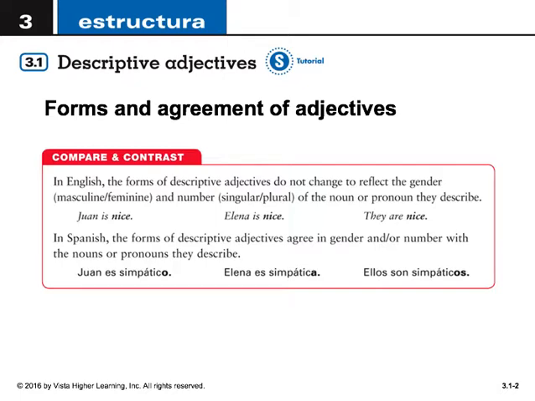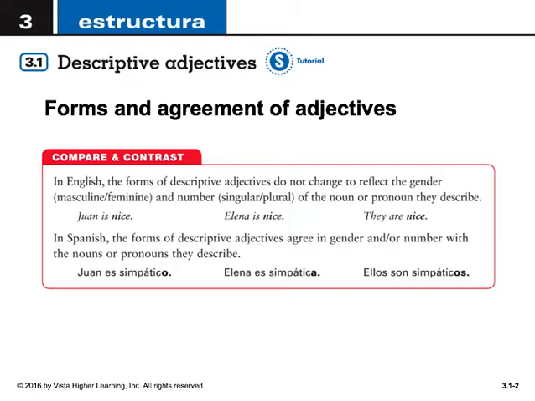And there are four forms, right? There's o, a, os, and as. And the form that you choose depends on the noun. For example, Juan es simpático. They chose simpático because Juan is a singular masculine noun. Elena es simpática. It would have to be simpática because Elena is a singular feminine noun. Ellos son simpáticos. It would have to be simpáticos to match with ellos, which is a plural masculine noun.